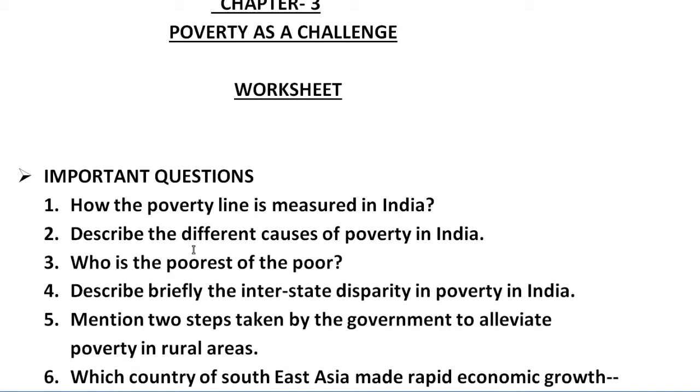Question number 2 is asking: describe the different causes of poverty in India. There are various causes which we are going to read in this chapter, because of which poverty is found as a challenge in India. You have to explain those causes here, and it depends on the marks. Suppose it comes for 3 marks, you have to explain the answer under 3 main headings, and if it comes in the exam for 5 marks, you have to explain under 5 main headings.